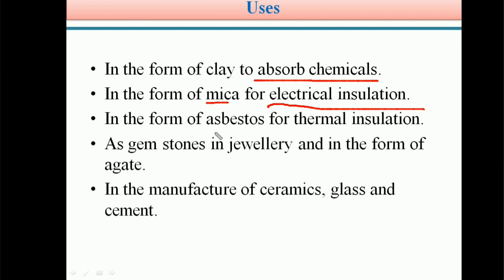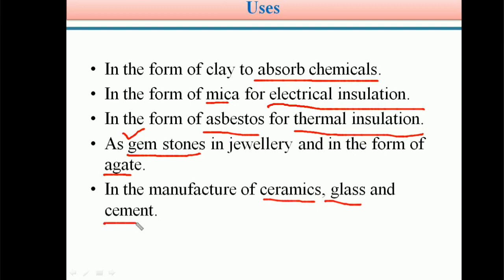Also, we already saw asbestos. In the form of asbestos, silicates are used for thermal insulation. Next, silicates are also used as gemstones in jewelry. Students, women generally wear rings, necklaces or ornaments, and gemstones are there in the ornaments. So silicates are used as gemstones in jewelry in the form of agate, and also in the manufacture of ceramics, glass, and cement.